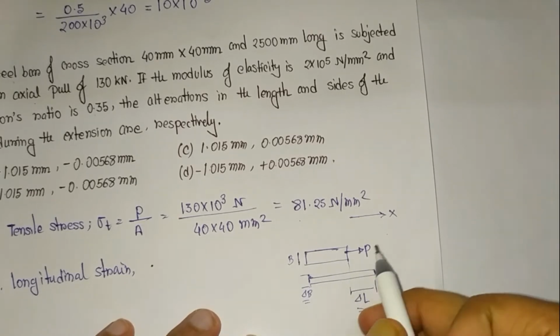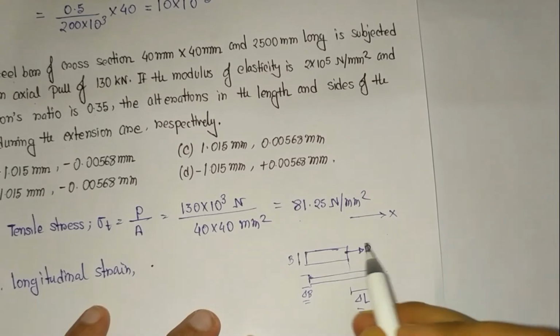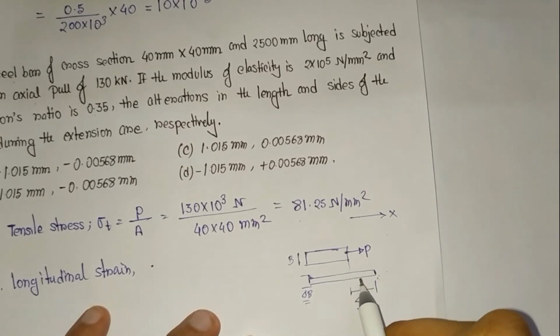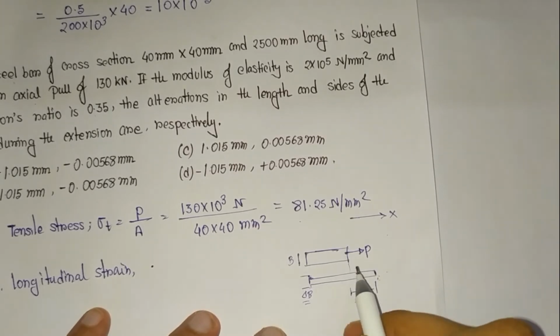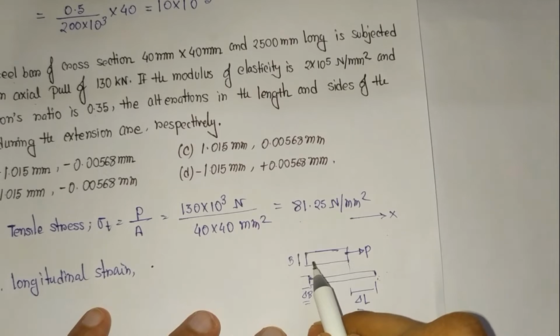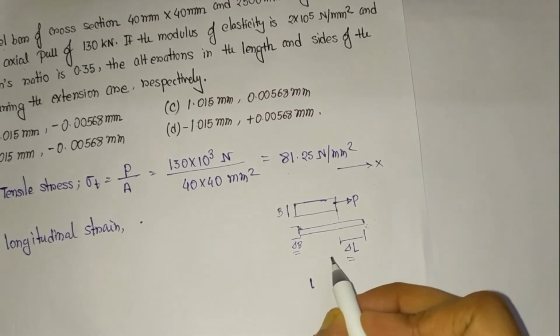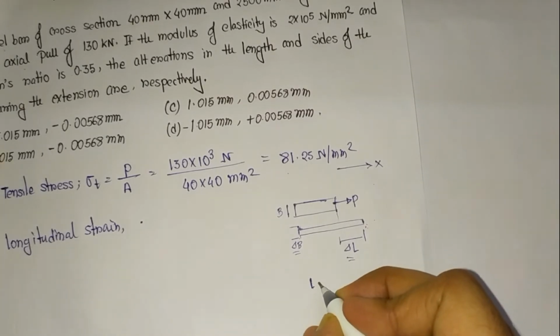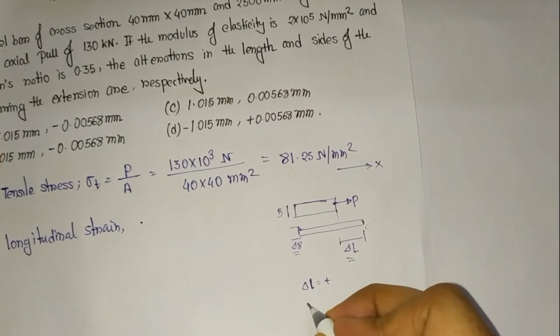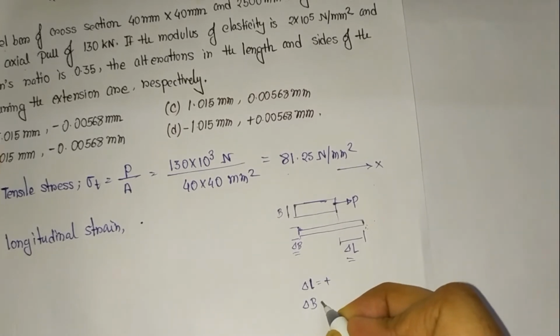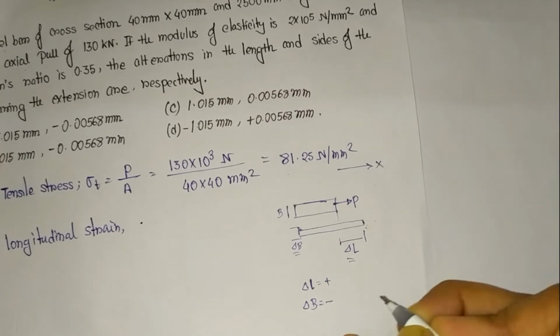So from this we can say, in the longitudinal direction the length will increase, so the change in length will be positive, and the length will decrease in the lateral direction, so the change in length will be negative. If the length increases, the change in length will be positive. If the width decreases, the change in width will be negative.